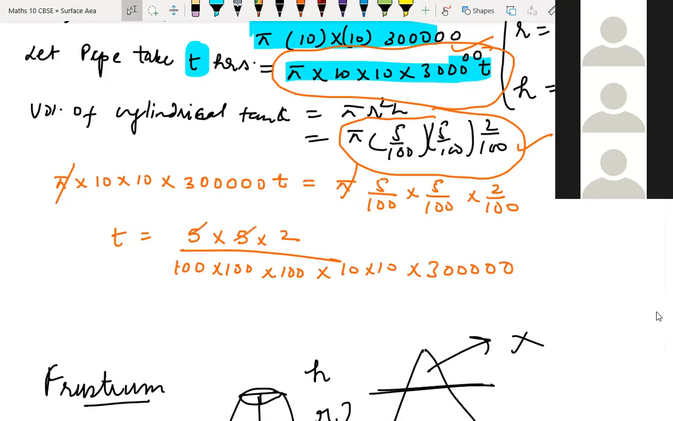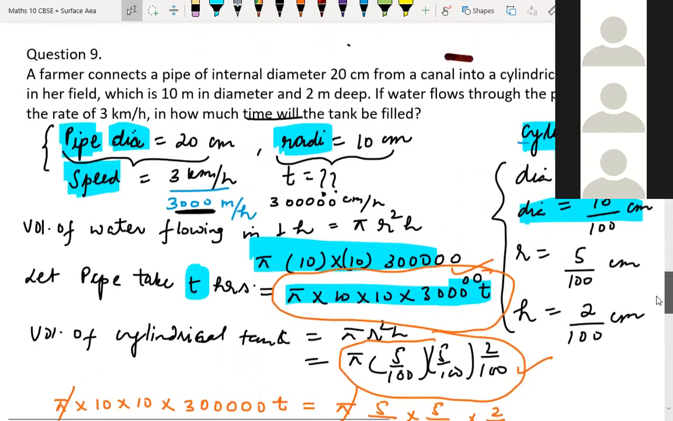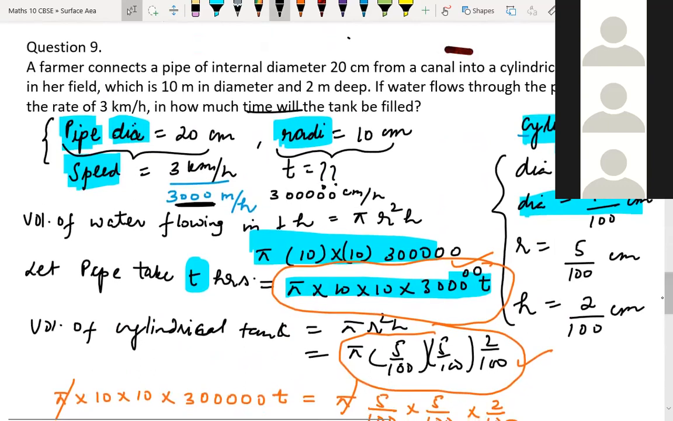5 5s are 25, 25 2s are 50. If you cancel here, 2 will come. So time isn't coming in hours. Where are you making the mistake? Can you find it? What is happening here? Okay, sir. Check once.